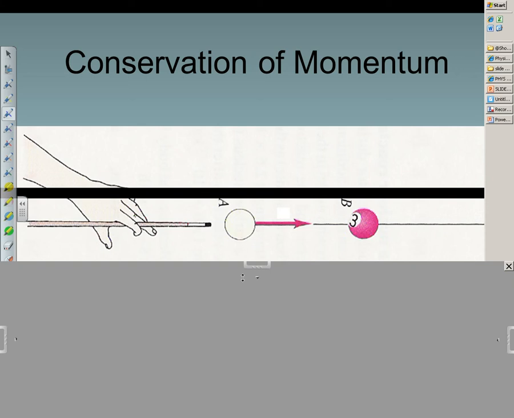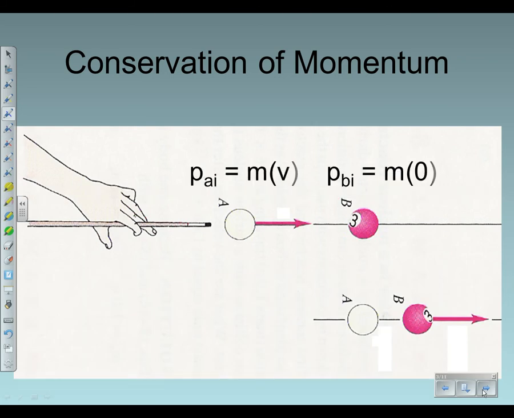Cue ball is moving. Does it have momentum? Yes, it does. The 3 ball is sitting still. Does it have momentum? Momentum depends on 2 things, right? If we calculate the momentum of an object, we take its mass, multiply it by its velocity. Does the 3 have velocity right now? No, it does not. So does the 3 have any momentum to begin with? No, it doesn't. So if we're looking at the total initial momentum, we take the momentum of the cue ball, add it together with the momentum of the 3 ball.